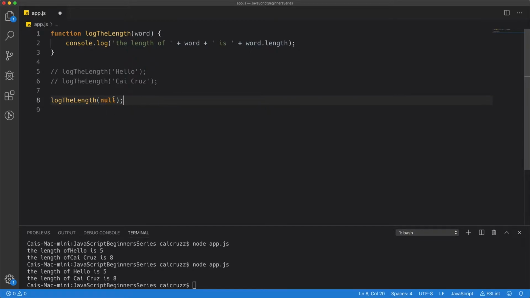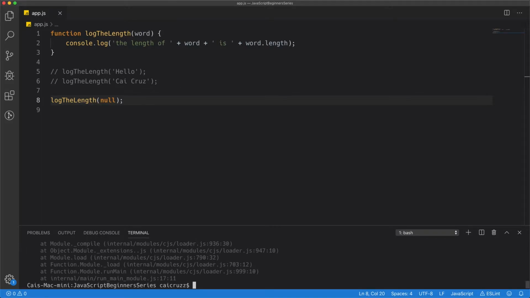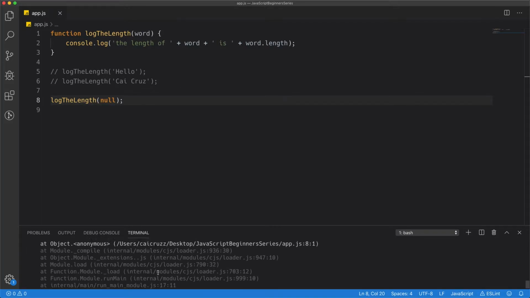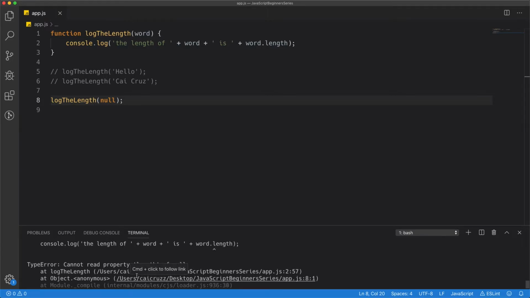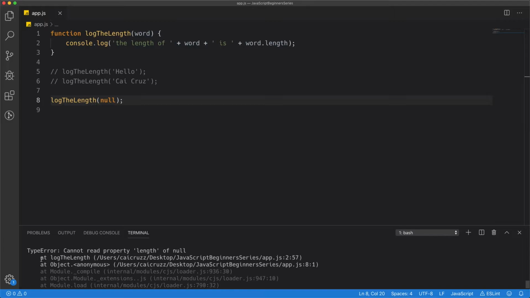What do you guys think is gonna happen? Think about that for a second. We are trying to access the length of something that is null. We get something really nasty, which is called an exception.